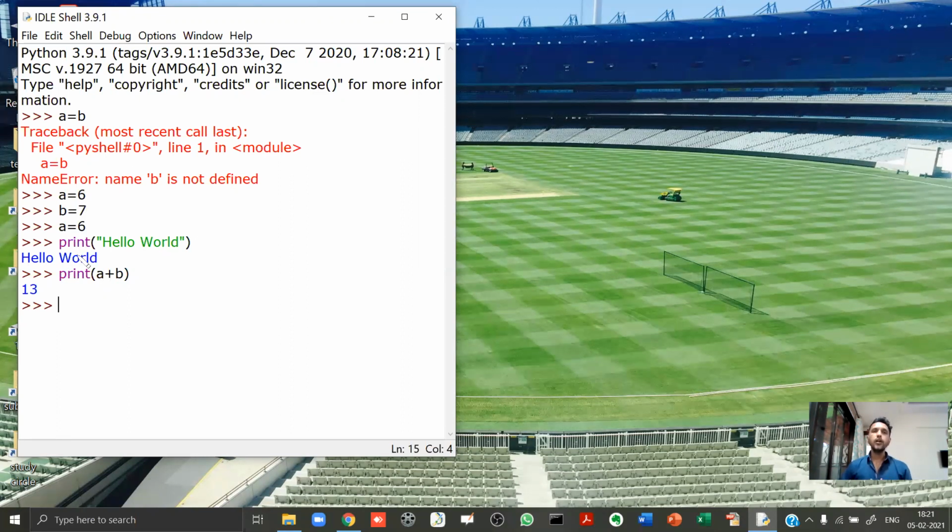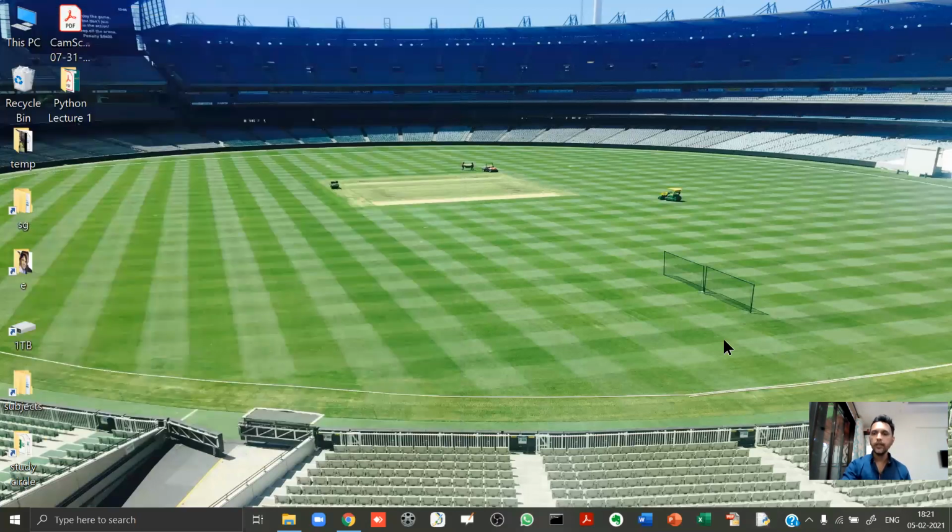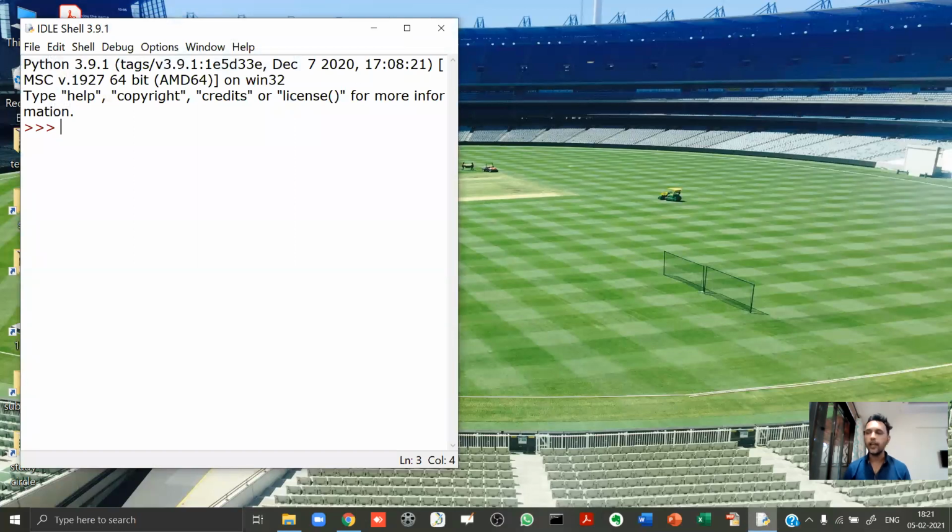Now, because we have already done programming in C, in Java, you know that this interactive mode is of no use if you want to develop an actual program, an actual project. Why? Because in interactive mode, the statements will not be stored for future use. For example, now I close this Python shell. When I start it again, you will see a blank Python shell and the statements which you had typed earlier are gone.